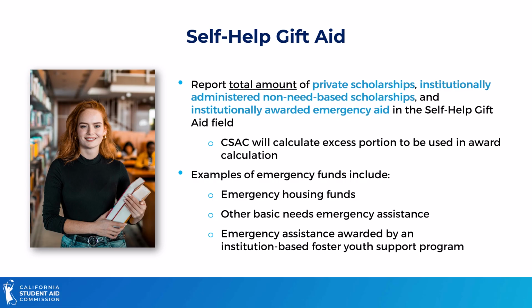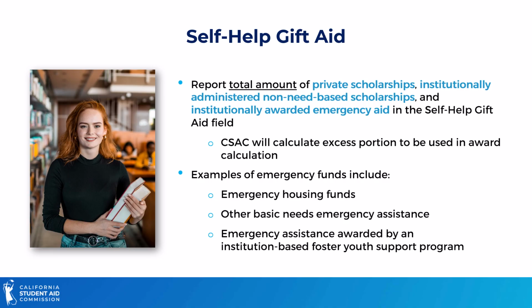Schools should also report the total amount of self-help gift aid, which is the total of private scholarships, institutionally administered non-need based scholarships, and institutionally awarded emergency aid for MCS award calculation purposes. Examples of emergency funds include those for housing, other basic needs, and assistance awarded by an institution-based foster youth support program.